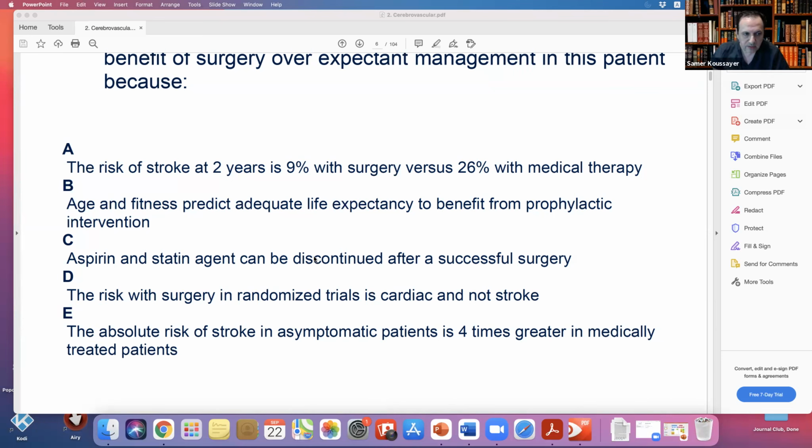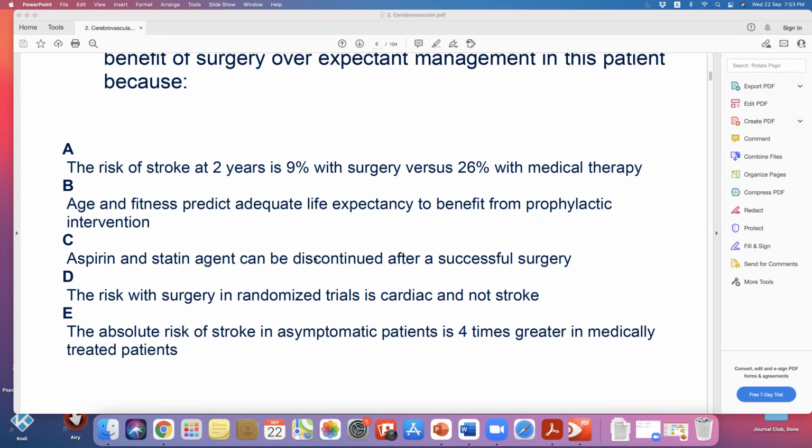And even now, studies show that when you look for carotid stenosis as surveillance and pick up a carotid stenosis, it's not because you prevent a stroke. When you find a carotid stenosis, it triggers your attention that the patient has vascular disease, so you start aspirin and statin. And this has decreased cardiovascular events and death, more than it decreased stroke. That's why you have to continue that even after surgery, okay?